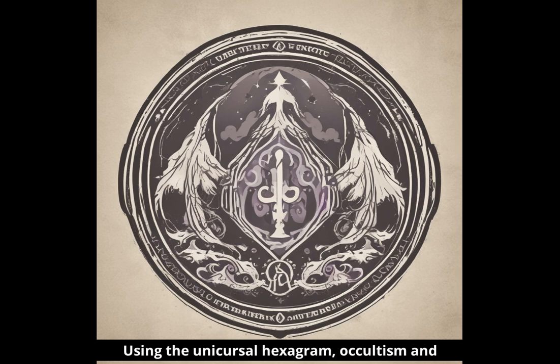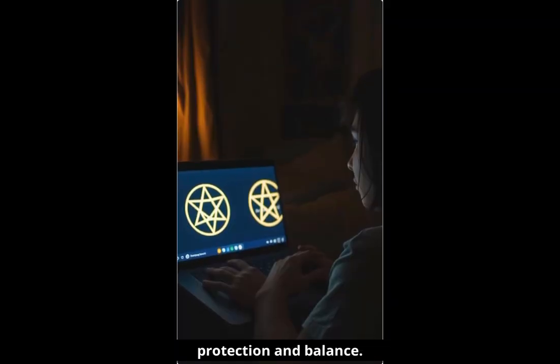Using the unicursal hexagram, occultism and rituals. The unicursal hexagram is primarily used in magical rituals, especially by followers of Thelema. The figure helps to control spiritual forces and achieve spiritual development. Symbolic character. It is also often used in the form of amulets and jewelry, as the hexagram is a symbol of spiritual protection and balance.